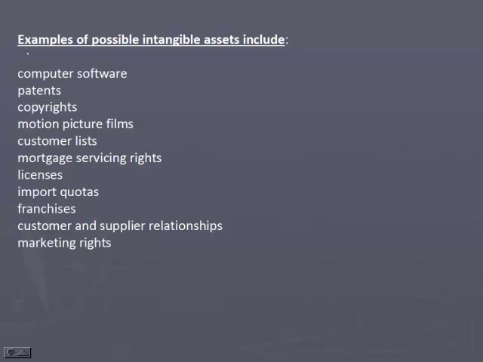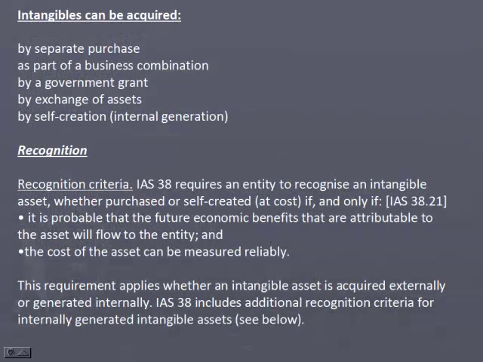Examples of possible intangible assets include computer software, patents, copyrights, motion picture films, customer lists, mortgage servicing rights, licenses, import quotas, franchises, customer and supplier relationships, marketing rights. Intangibles can be acquired by separate purchase, as part of a business combination, by a government grant, by exchange of assets, or by self-creation.